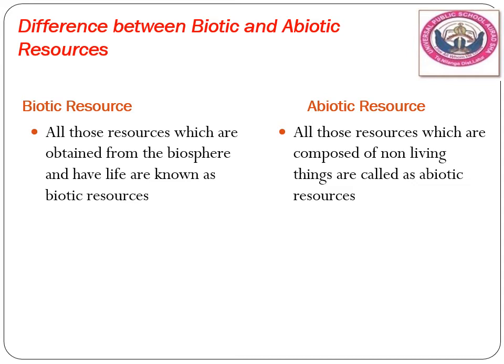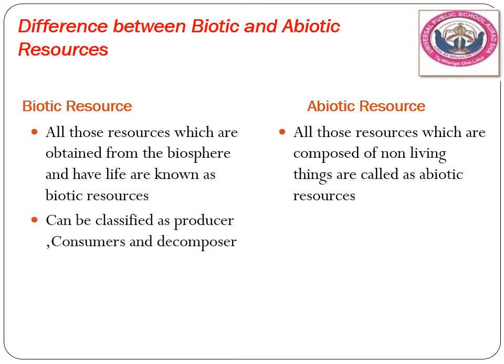What is biotic in that column? All those resources which are obtained from the biosphere and have life are known as biotic resources. जो भी अपना resources में जीव है, which has life, they are called biotic resources. In abiotic, all those resources which are composed of non-living things are called abiotic. The simple difference is biotic resources are living things, abiotic resources are non-living things.